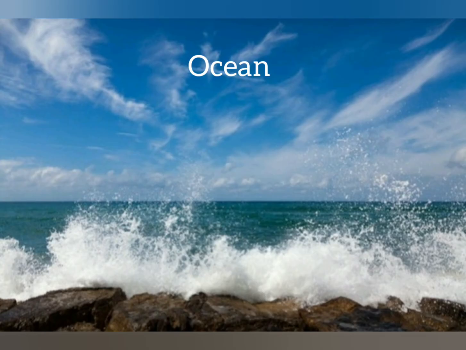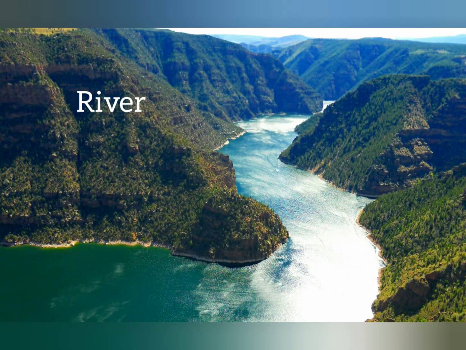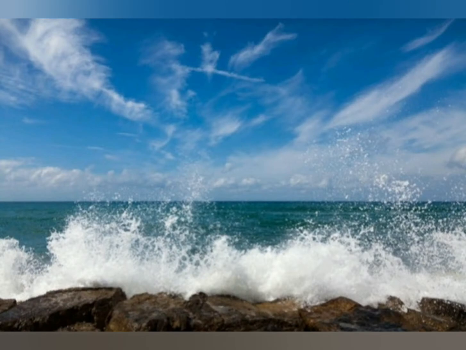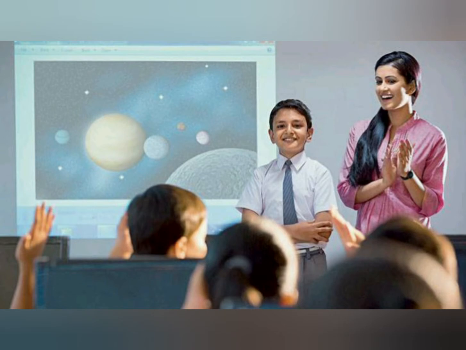Further, smaller water bodies are called seas, rivers and lakes. There are 5 oceans. They are the Pacific Ocean, the Atlantic Ocean, the Indian Ocean, the Arctic Ocean and the Antarctic Ocean. The Pacific Ocean is the largest and the deepest water body on the earth. The Arctic Ocean is the smallest ocean in the world."